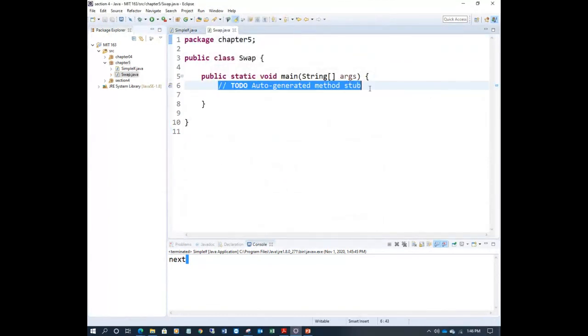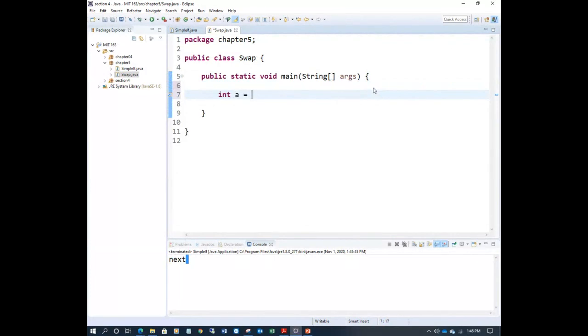Example, I have int a equal to 4, and int b equal to, assume, 7. I want to swap these: a will become 7, b has to become 4.